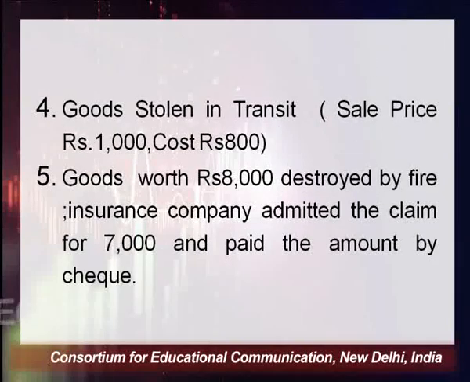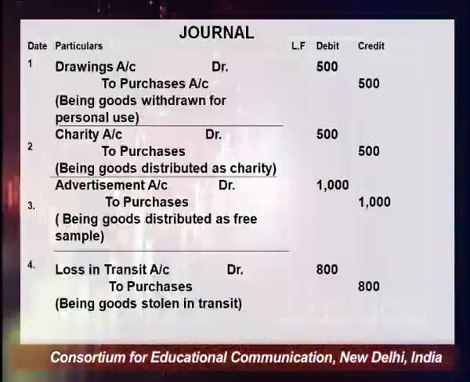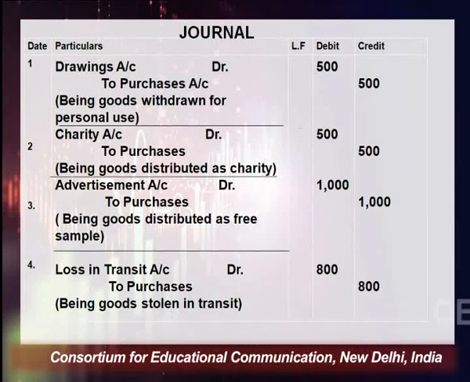Let's come to the next transaction, and the next transaction is goods costing rupees 500 given as charity. The cost price of these goods is 500 and the selling price is given as rupees 600. In this particular transaction, the journal entry would be charity account debit to purchase account. We are giving these goods as a charity, and the charity is an expense for us.